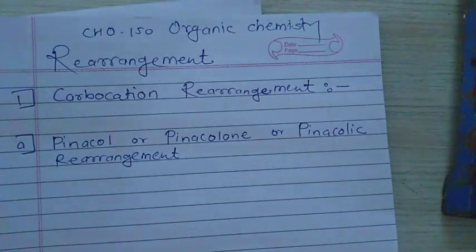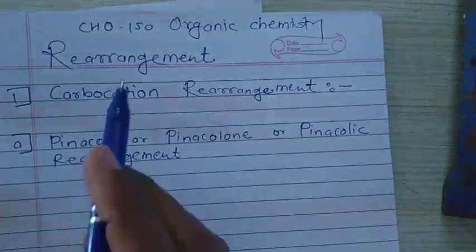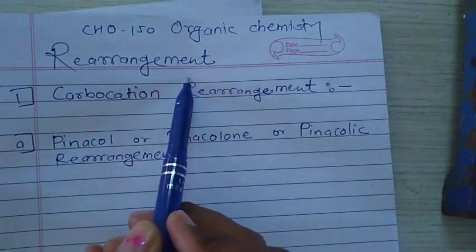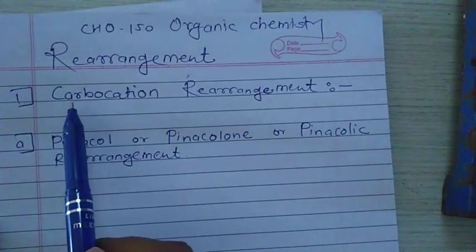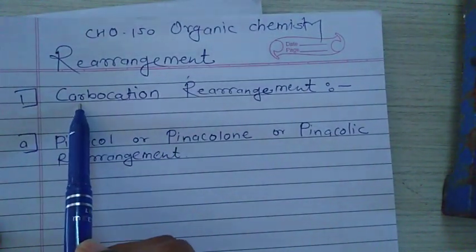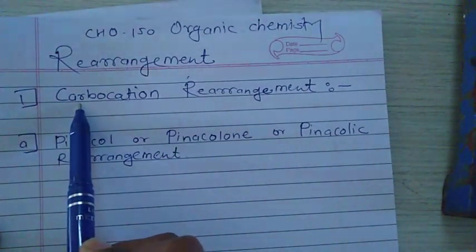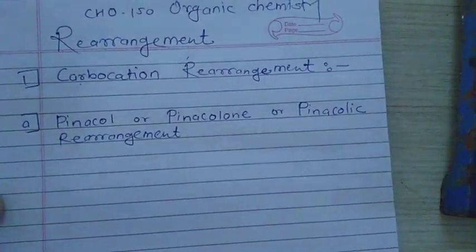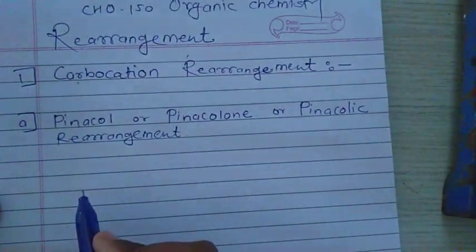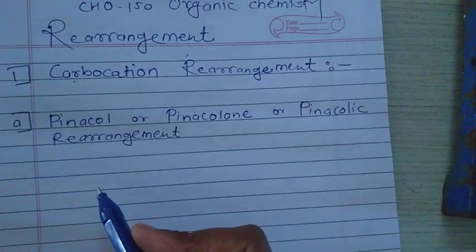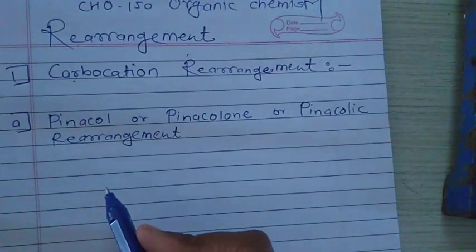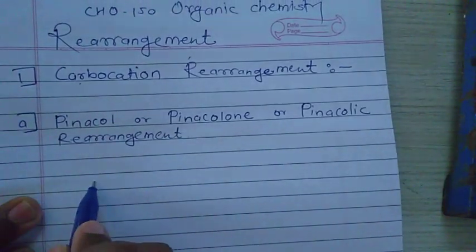By taking the basis on that, we are going to learn a new topic of this syllabus, that is rearrangement reaction. Here we are going to learn first of all the carbocation rearrangement. That means the rearrangement is related to the reactive intermediate, that is a carbocation.